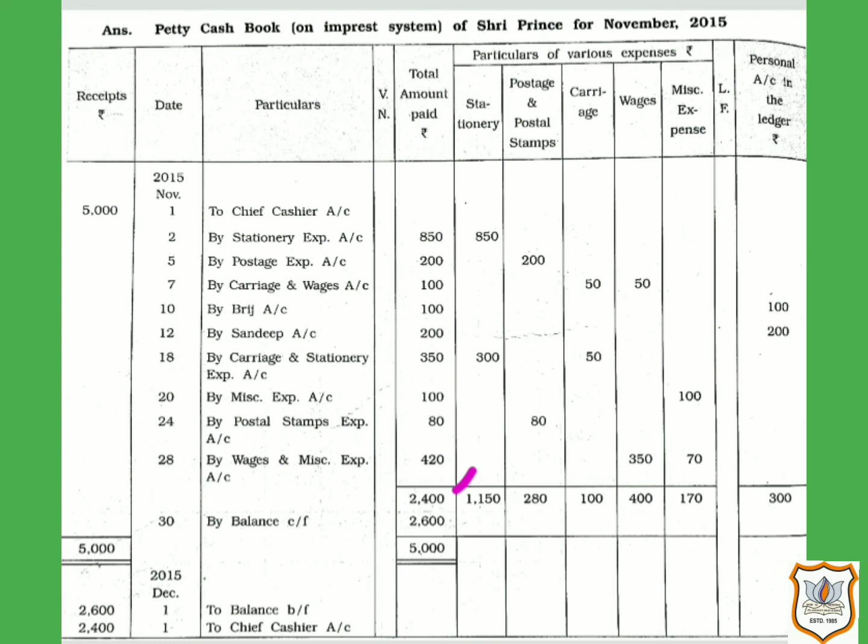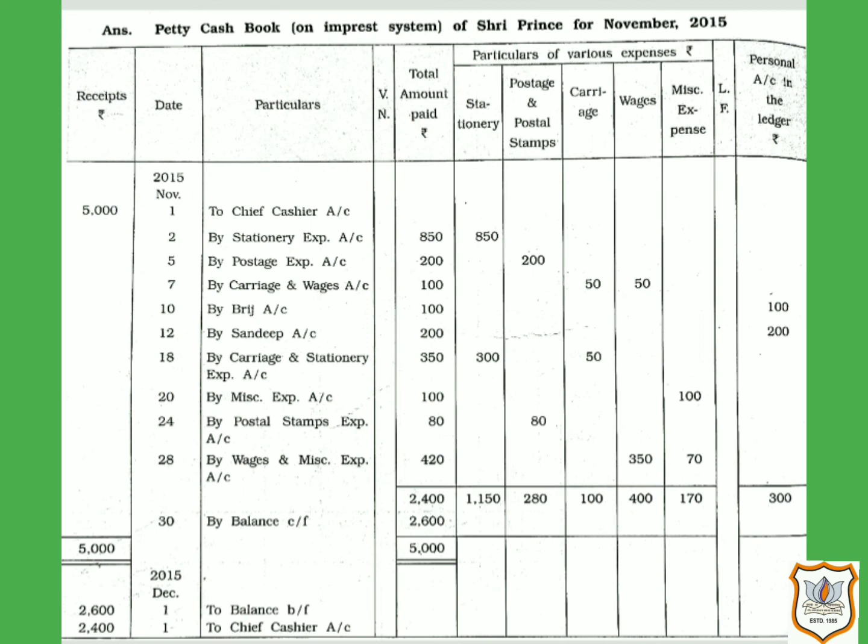Then the total of amounts in the stationery column is 1,150. Then the total amount in the postage and postal stamps column is 280. Then the total amount of the carriage column is 100. Then the total amount of the wages column is 400. Then the total amount of miscellaneous expense is 170. Then in the last column, our total amount is rupees 300.